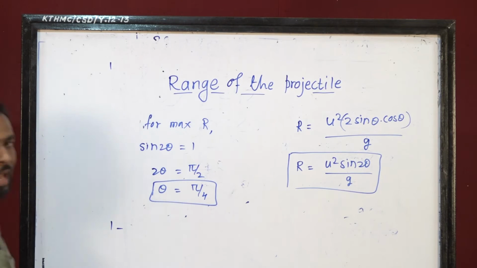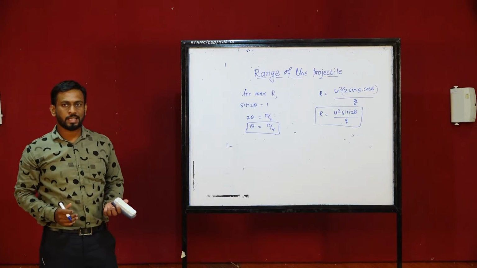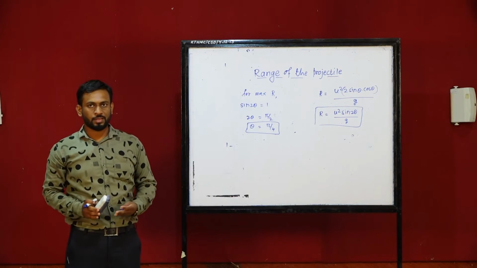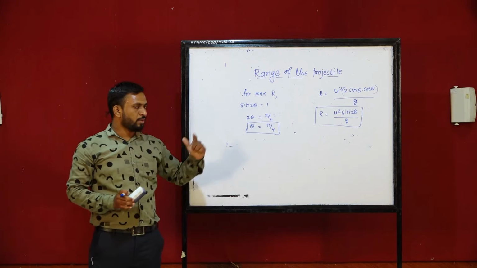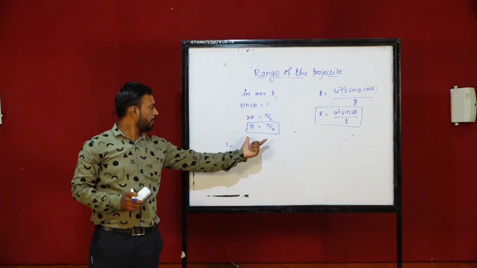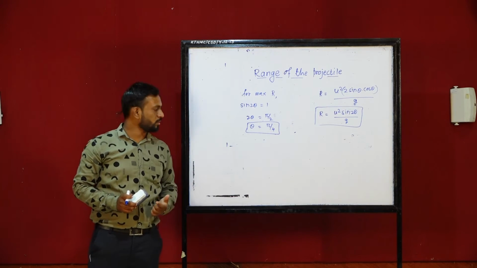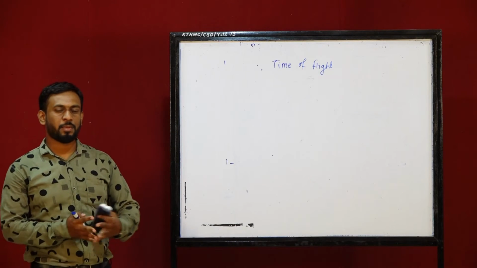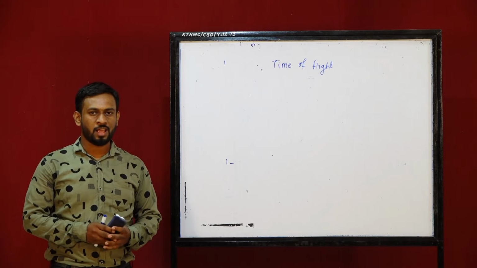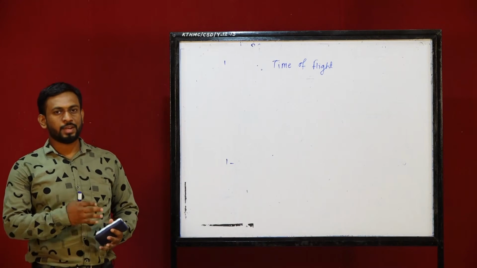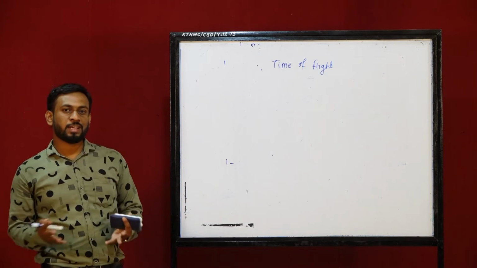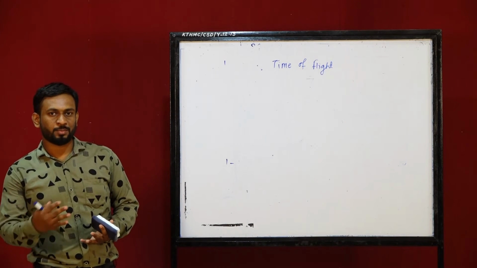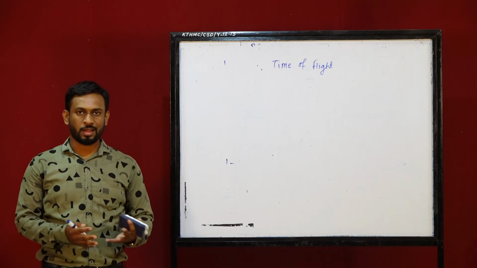So if I have an angle of projection that is 45 degree, in that case you will find the range is the maximum distance covered along the horizontal direction. So this is the equation for range of the projectile, and this is the condition for the maximum range. We already talked about the range of the projectile, which is the maximum distance covered by the projectile along the horizontal direction. So next part is what is the time required for the complete projectile motion, particularly in terms of the initial velocity, which is the known quantity for us.